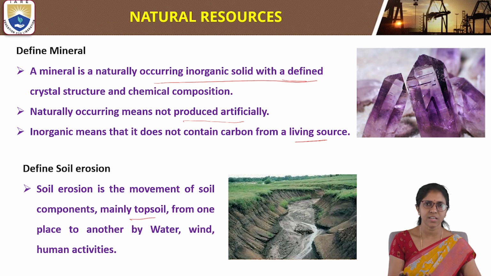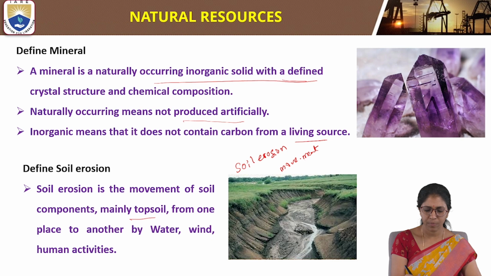In these activities, the movement of soil components, mainly topsoil, from one place to another place is called soil erosion. Soil erosion is nothing but the movement of topsoil.